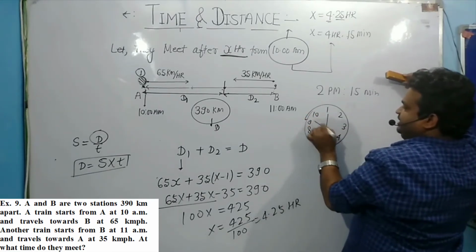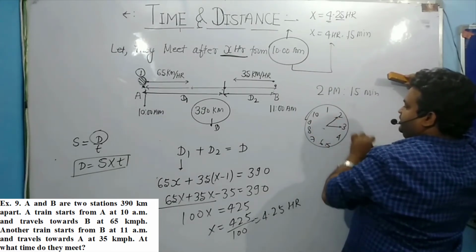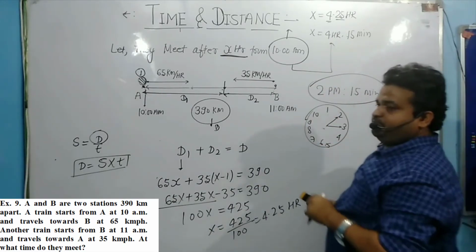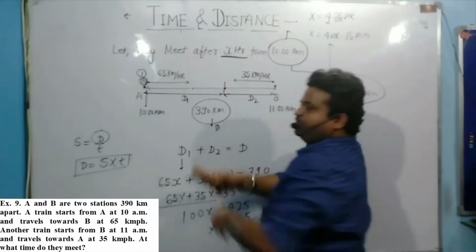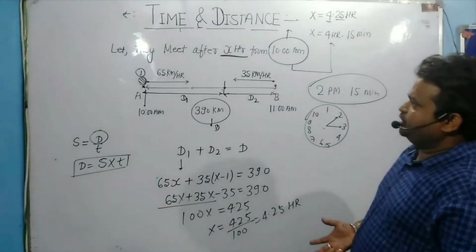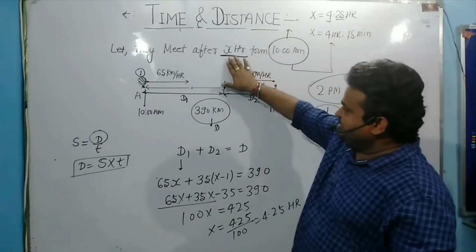So from 10 it starts, and after 4 and a half, the clock shows like this. So this is the time at the point where both trains are meeting at a junction. You note down the concept. Suppose the meeting point is after x hours from 10 a.m.